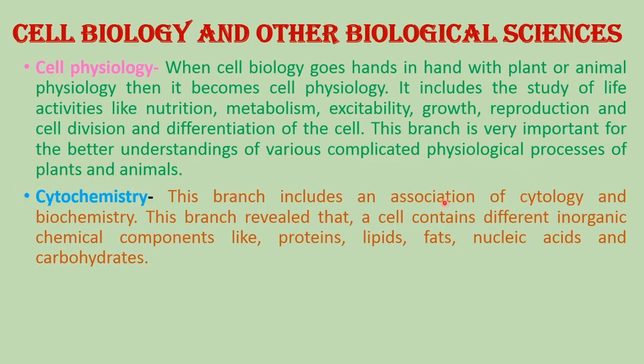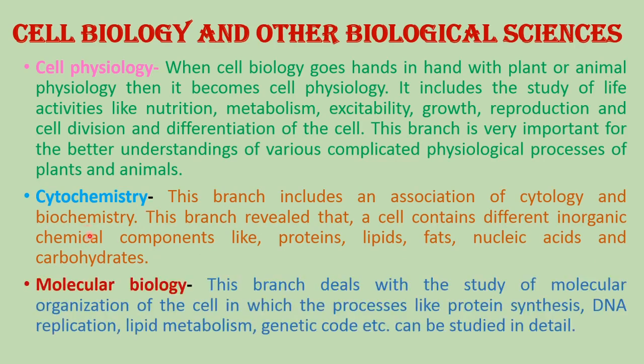Now cytochemistry is another branch. This branch includes an association of cytology and biochemistry. In this branch, a cell contains different chemical components like proteins, lipids, fats, nucleic acids and carbohydrates. So all these are the chemicals which are present in the cell and they form the branch cytochemistry. Then molecular biology. This branch deals with the study of molecular organization of the cell, in which processes like protein synthesis, DNA replication, lipid metabolism, genetic code, etc. can be studied in detail.